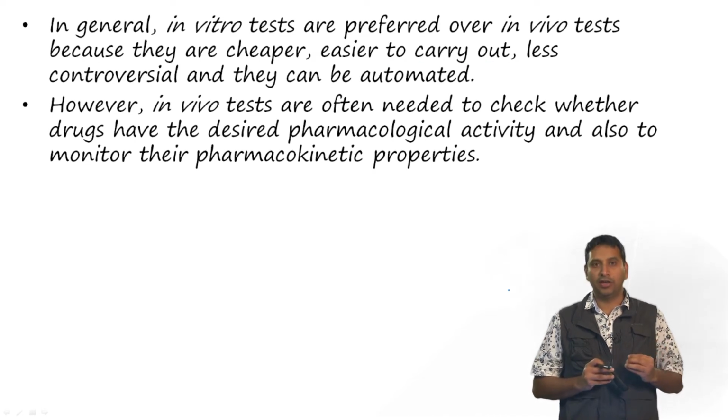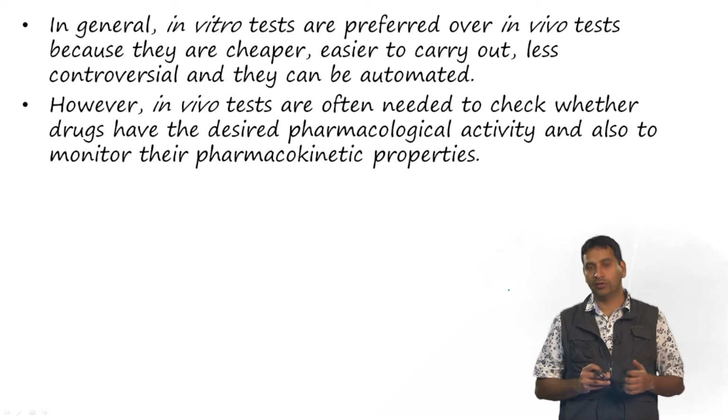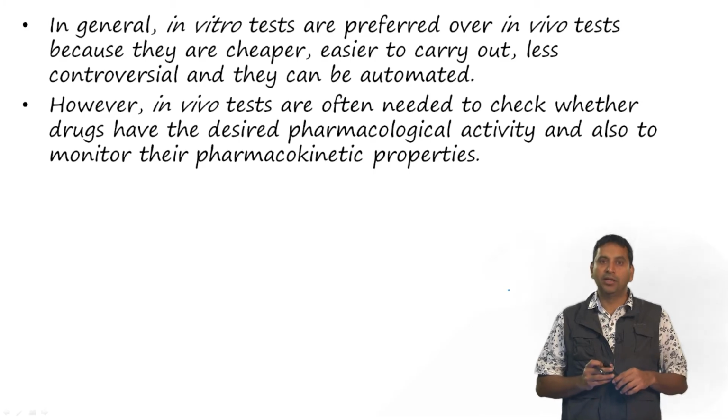In general, in vitro assays are highly preferred over in vivo tests, because they are much cheaper, much easier to carry out and less controversial, since animal studies are always associated with some controversy, and in vitro tests can actually be automated. Therefore, in vitro assays are very highly preferred.